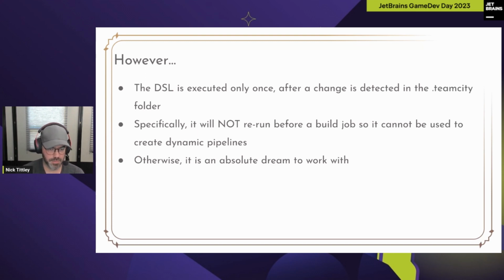You have to create your pipeline, and then later on your build will trigger if you make changes to the source tree outside of the .teamcity folder. Apart from that, though, I have not found any limitation using it. Everything I've ever wanted to do with it just worked flawlessly.